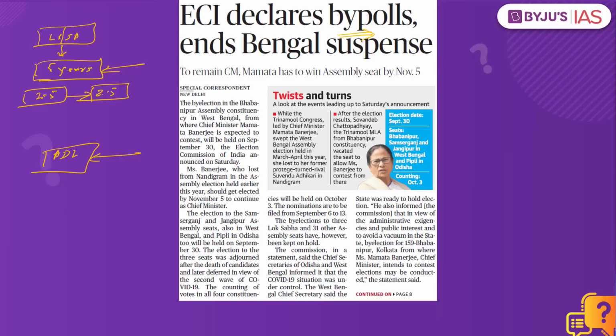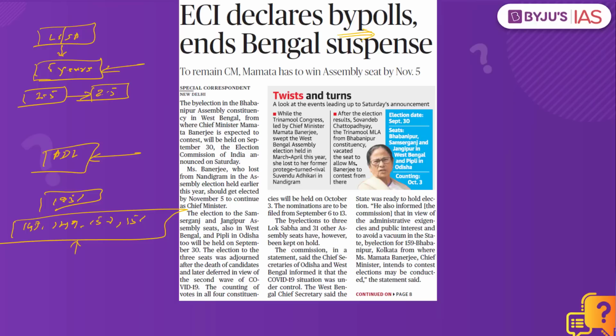Where is it present? It is present in the Representation of the People Act of 1951. We have different sections under the Representation of the People Act of 1951. Let's take the example of section 147 or 149 or 150 or section 151. These sections clearly speak about the Council of States, the House of the People, State Legislative Assembly and the State Legislative Council, whenever they become vacant, or it is declared vacant, or it is going to be declared void by the court of law. In such a case, we have the Election Commission of India, which would conduct the by-elections.